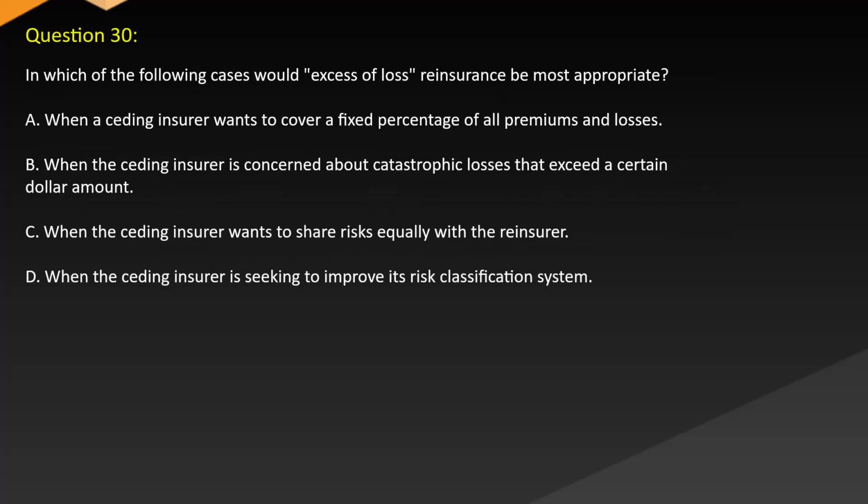Question 30. In which of the following cases would excessive loss reinsurance be most appropriate? A. When a ceding insurer wants to cover a fixed percentage of all premiums and losses. B. When the ceding insurer is concerned about catastrophic losses that exceed a certain dollar amount. C. When the ceding insurer wants to share risks equally with the reinsurer. D. When the ceding insurer is seeking to improve its risk classification system.